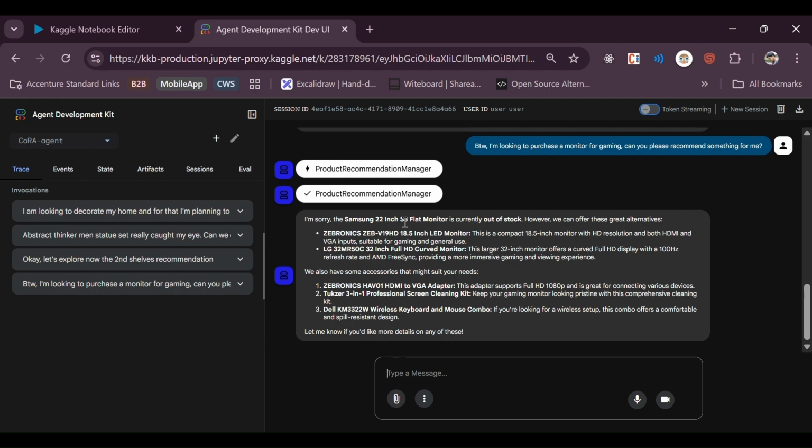It has also provided me some accessories. Now, I am not going to accessories, but I will ask in a real world scenario. Okay, I'm tight on budget. Can you tell me more about that budget-friendly monitor?